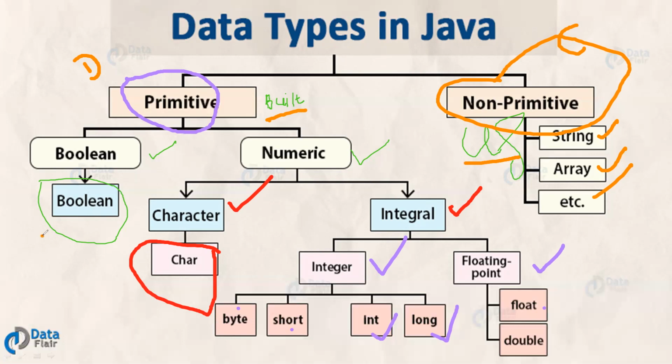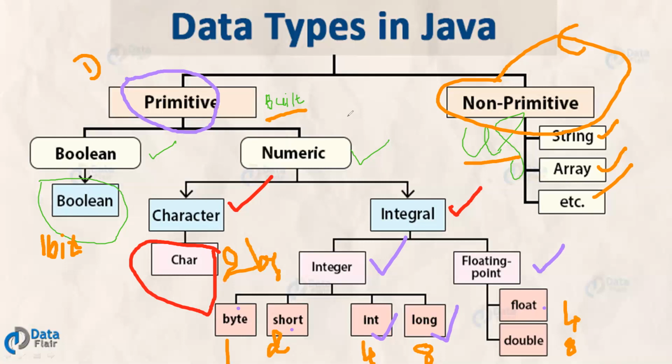For Boolean, it will allocate only one bit of size. For character, the JVM allocates 2 bytes. For byte, it will allocate 1 byte. For short, it will allocate 2 bytes. For integer, it will allocate 4 bytes. For long, it will allocate 8 bytes. For float also, it will allocate 4 bytes. And for double, it will allocate 8 bytes of size.